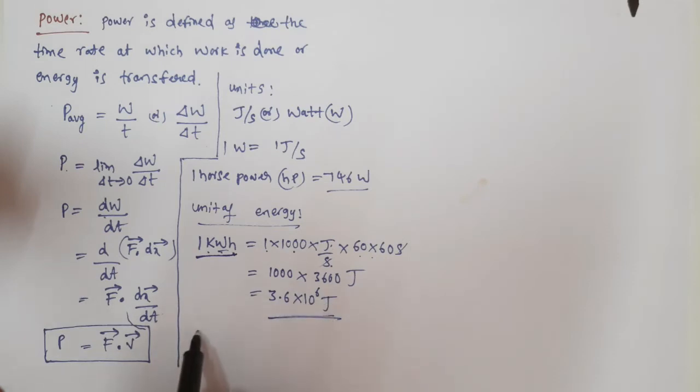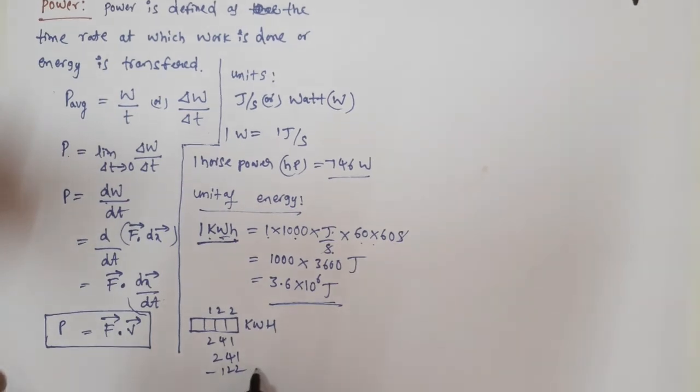So if we see the reading at our electric meter, here we have digits like this, 1 2 3 4, and here we have kilowatt hour. That means the reading changes. So if in the last month the reading is 122, and after 1 month this reading is 241, then how do we find the energy consumed? 241 minus 122, this is the amount of energy we are consuming. 241 minus 122 is equal to how much?